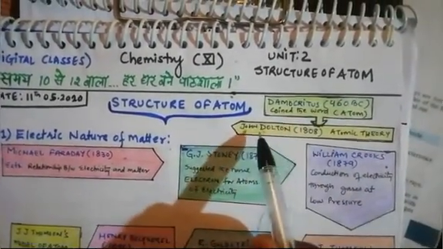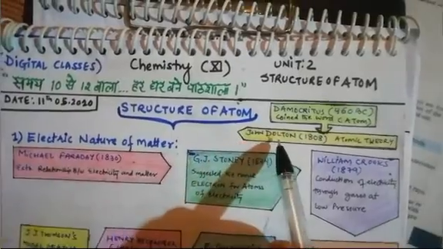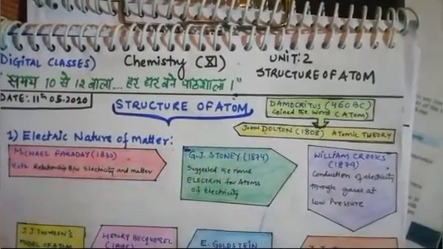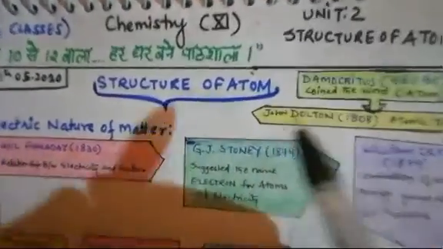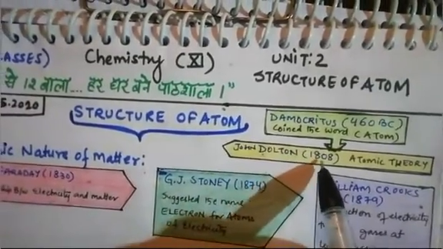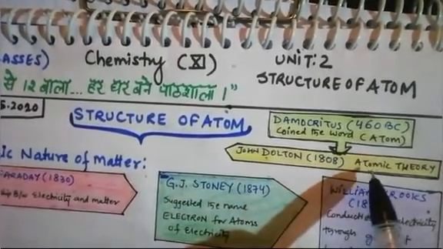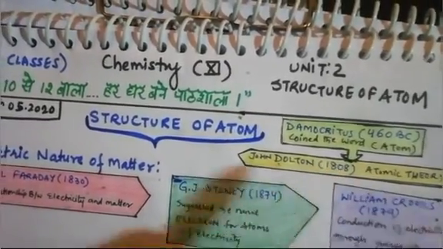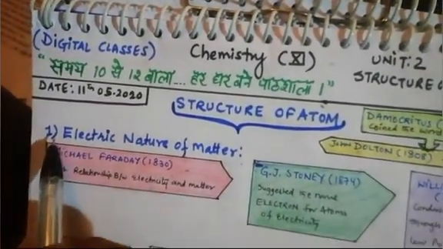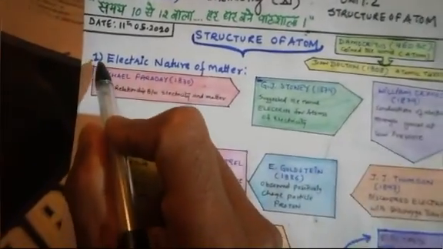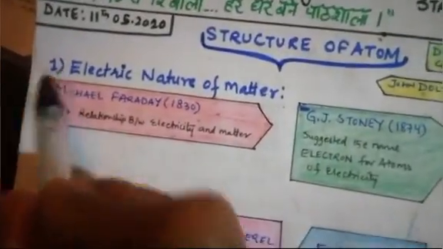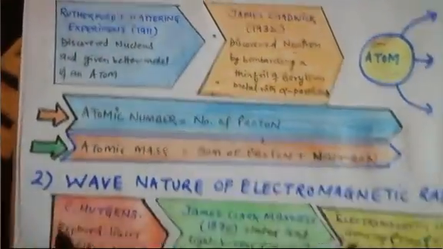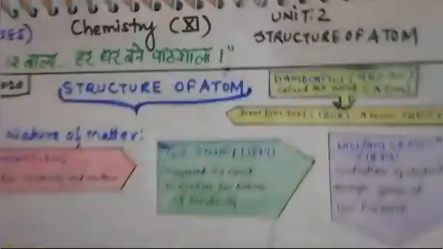Then after so many years, John Dalton was the first scientist whose contribution is a remarkable contribution in the chemistry field. In 1808, he gave atomic theory, in which he told first that atom is the basic unit of all matter. Then after that, the basic structure of atom is discussed in three basic ways. First is electric nature, second is wave nature, and third is particle nature. So one by one we will discuss.